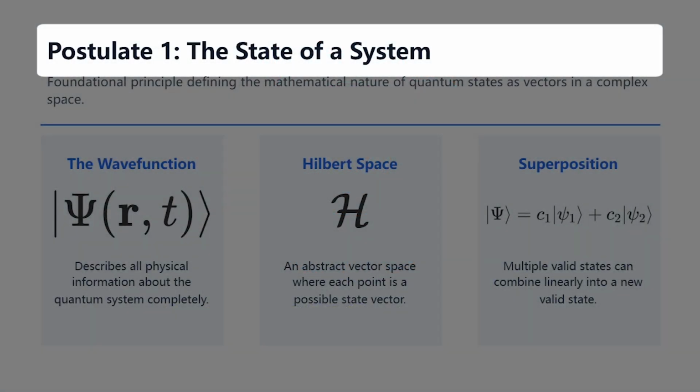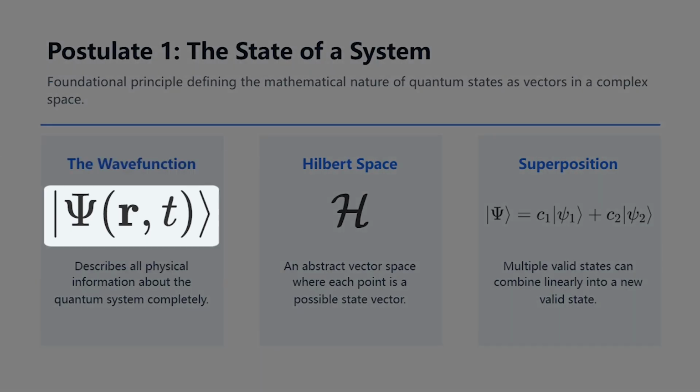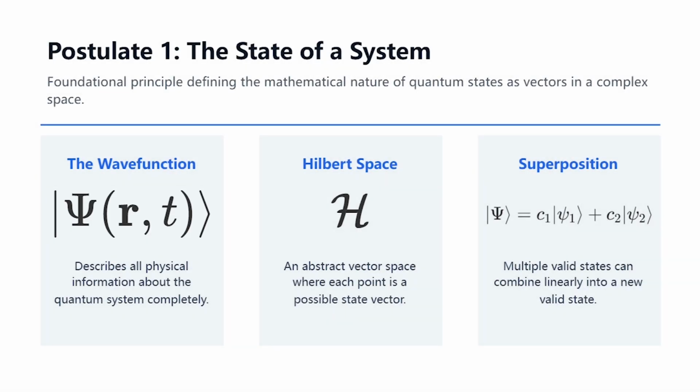Building on our overview, let's dive into postulate 1. This is the foundational rule that establishes how we mathematically describe reality at the atomic scale. At the heart of this postulate is the wave function, psi. While a classical particle has a definite position and momentum, a quantum system is described by this vector.